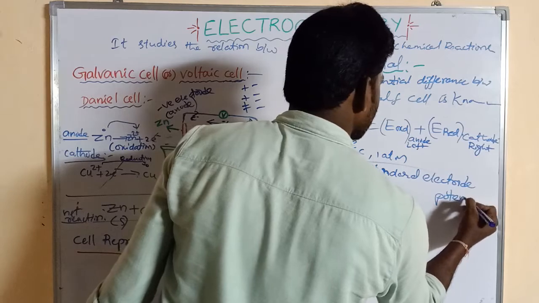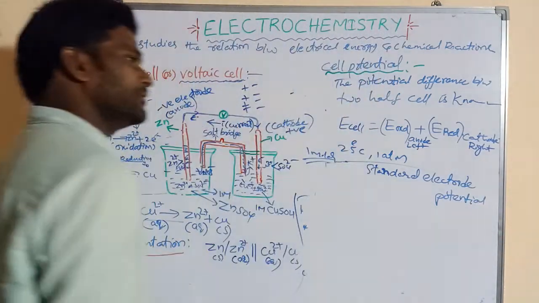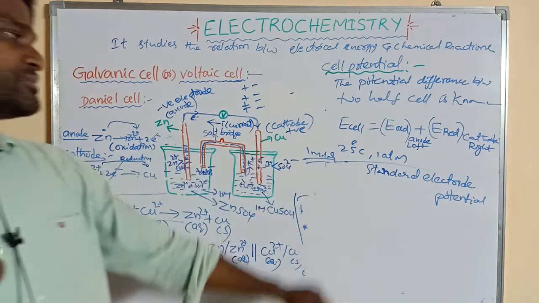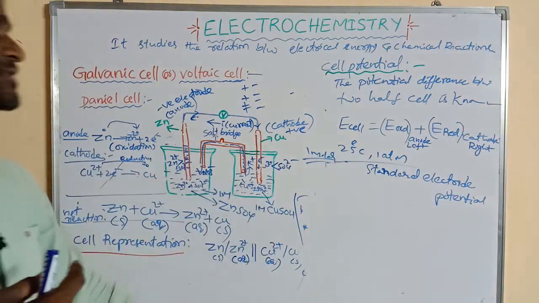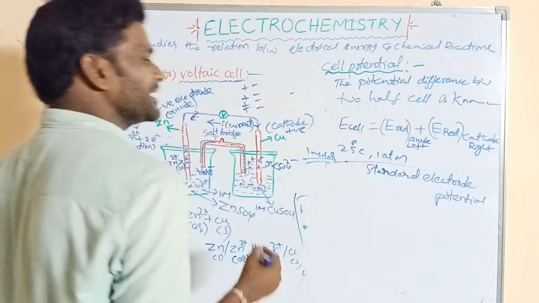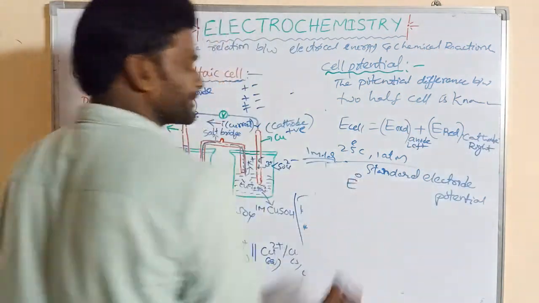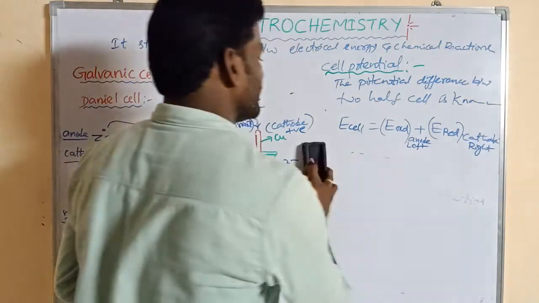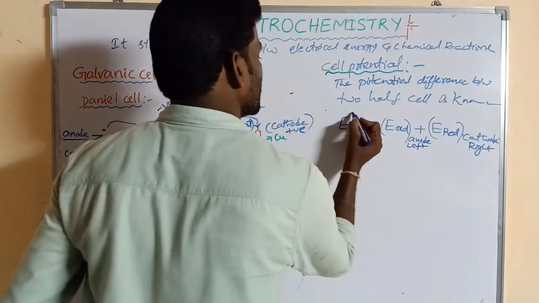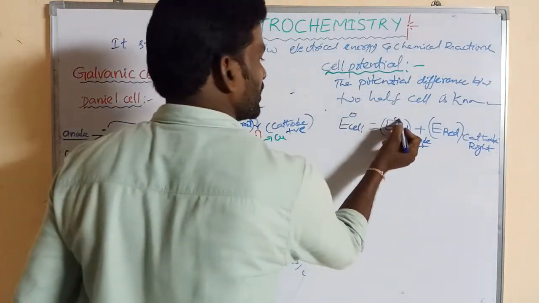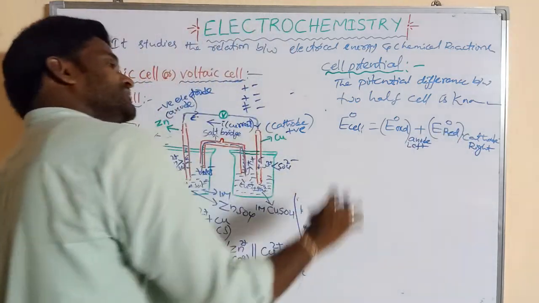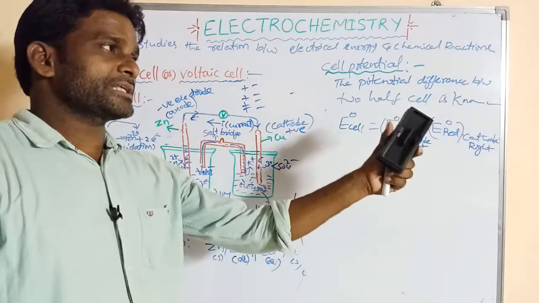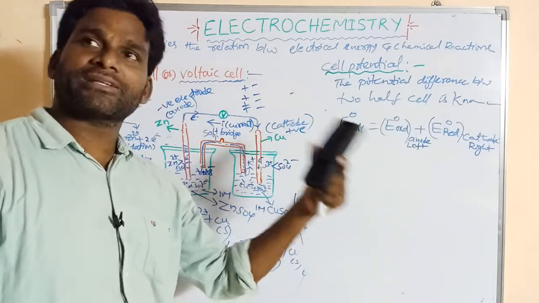What is standard electrode potential? The potential taken at 25 degrees centigrade and 1 atmosphere pressure in 1 molar electrolyte solution is said to be standard electrode potential. Standard electrode potential is represented by E0. So E0 cell is equal to E0. But in the cell reaction, all the electrode potentials are present either as oxidation potential or reduction potential.